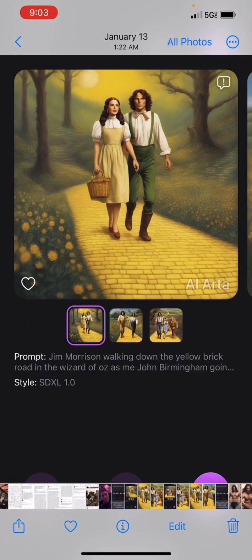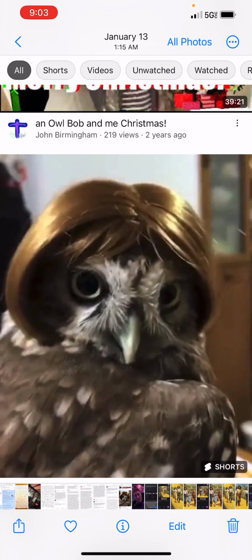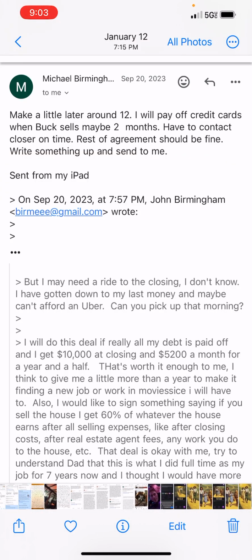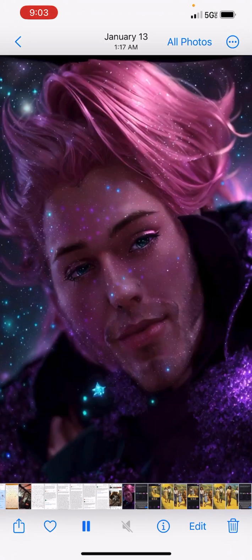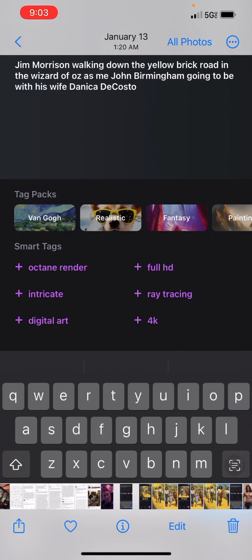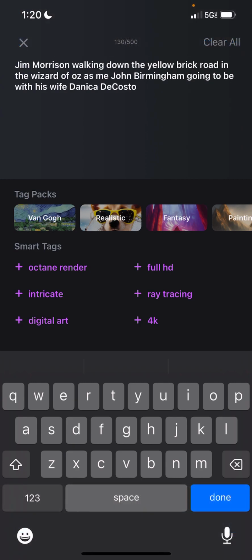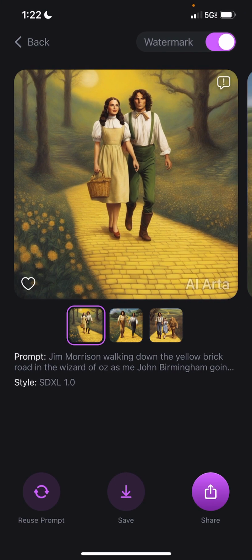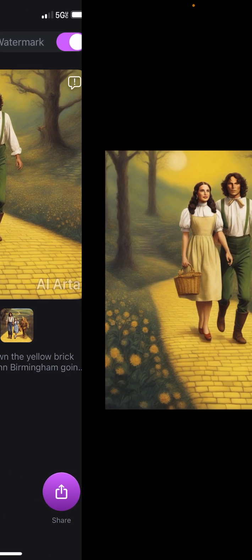I'll show you what I typed in for this one. Oh, that was what I wrote to my dad. Okay. I said Jim Morrison walking down the yellow brick road in The Wizard of Oz as me, John Birmingham, going to be with his wife Danica DeCosto. And you can write in as your own name, going to be with whoever it is. And here's the picture it showed me.